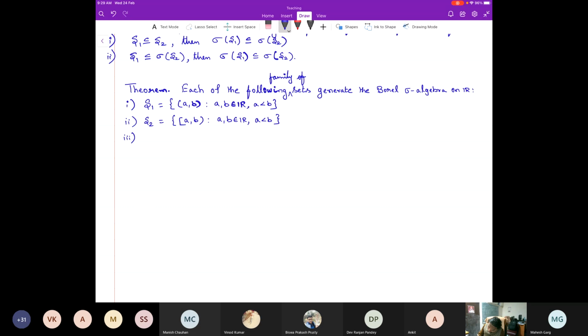Third one, fully closed. Fourth one again half open, but this time open on the left.